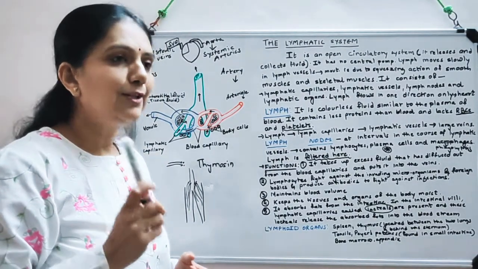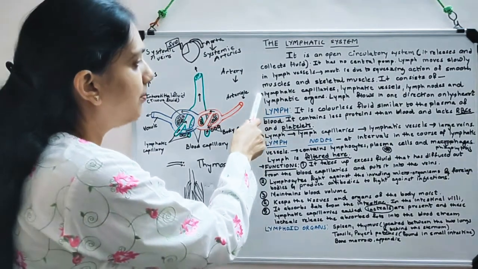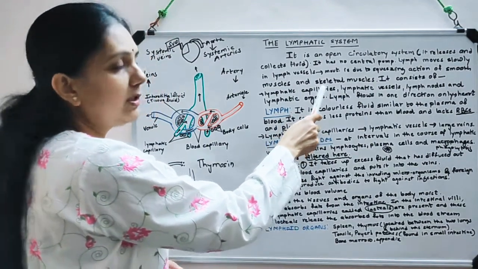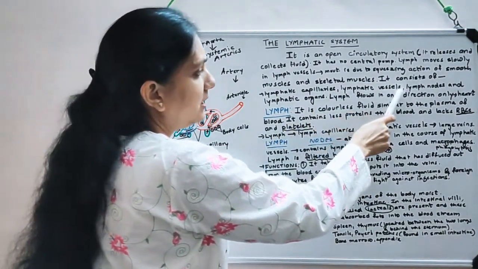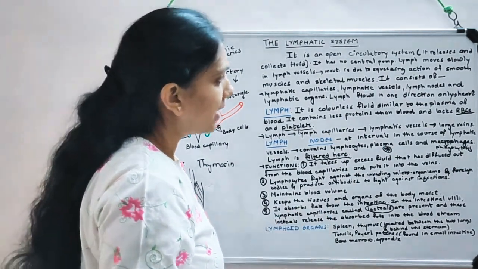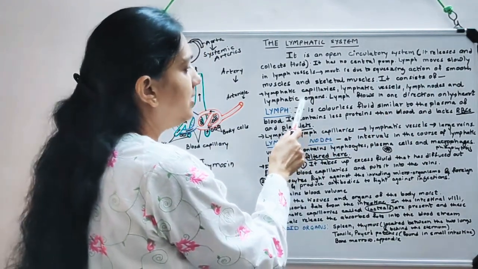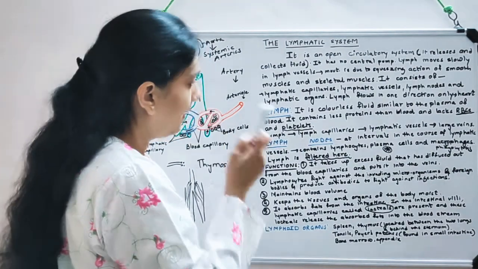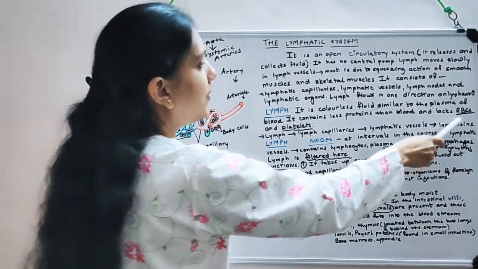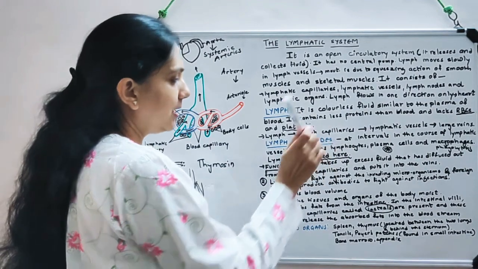Supposing you are actively exercising, then the movement of fluid would be much better. Then the components are capillaries, lymphatic vessels, lymph nodes and lymphatic organs. The capillaries will merge and form lymphatic vessels, and these vessels then empty the lymph into the ducts, and there are lymph nodes, and these are the checkpoints, and there are several lymphatic organs or lymphoid organs. Now this is the definition. I have repeated it quite often. Lymph is a colorless fluid, devoid of RBCs and platelets, and the amount of proteins compared to blood plasma is less.